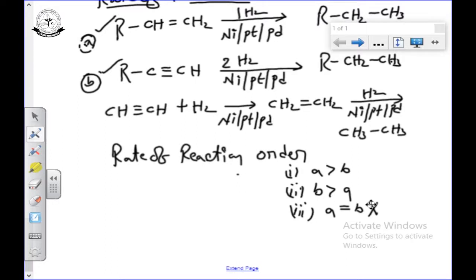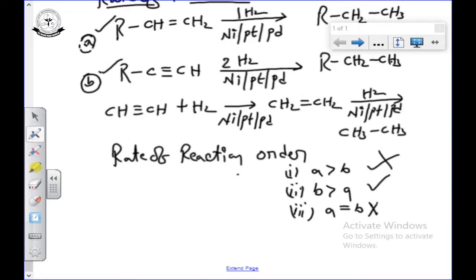Generally we feel that for an alkene, the double bond, 1 mole of hydrogen is added and it is immediately converted into alkane. But for alkyne, 2 steps will be there, 2 moles will be added, so it will take a long time for the completion of the reaction. So we generally feel the rate of reaction of alkene is more than alkyne, but that is wrong. The second one is correct.